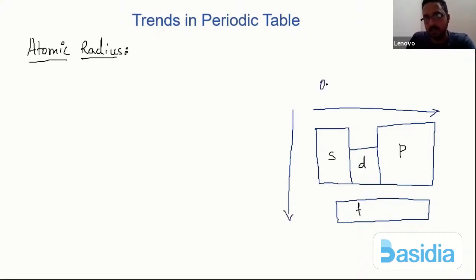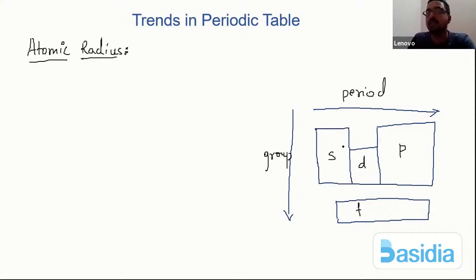We try to understand how it behaves across the period, and how it behaves along the group.